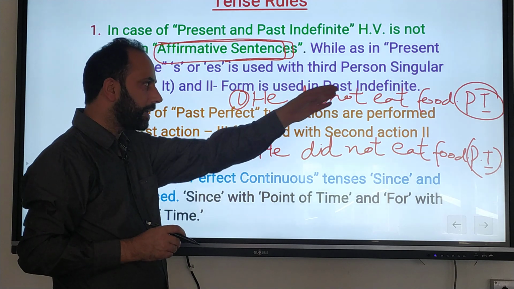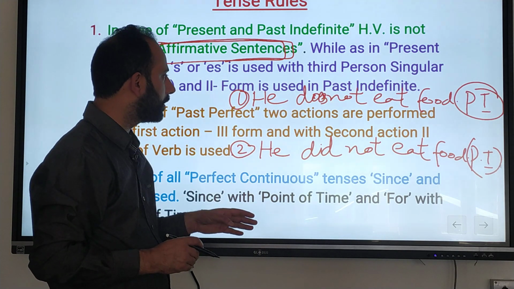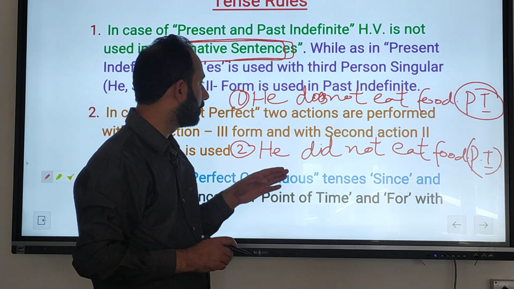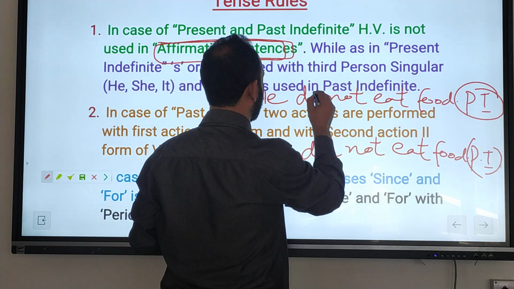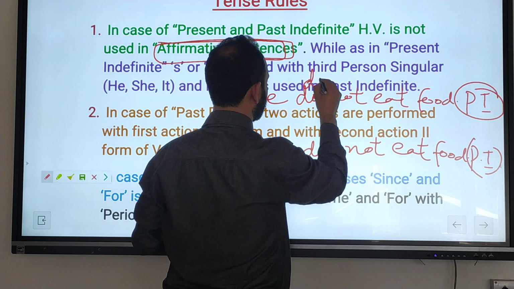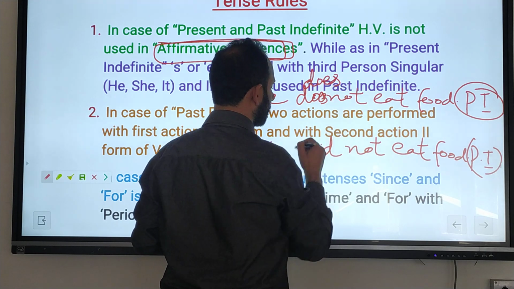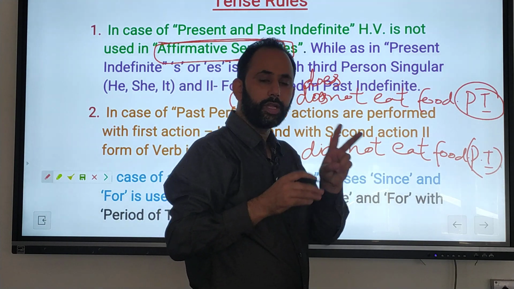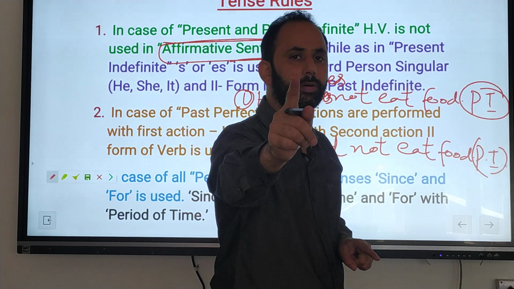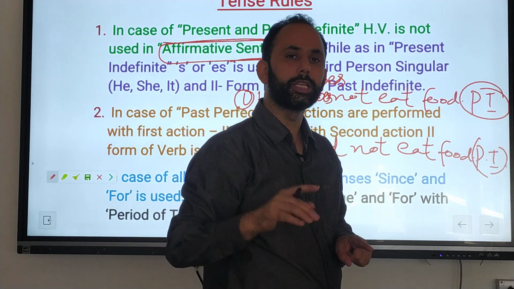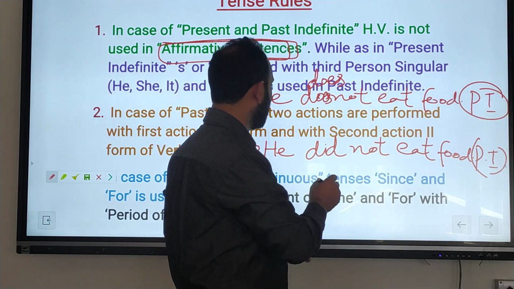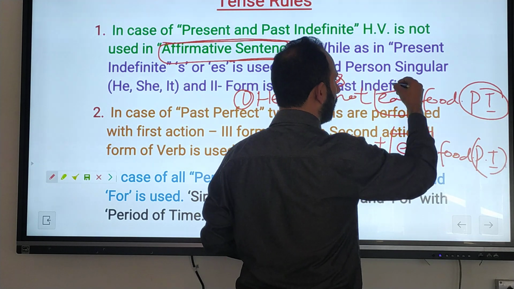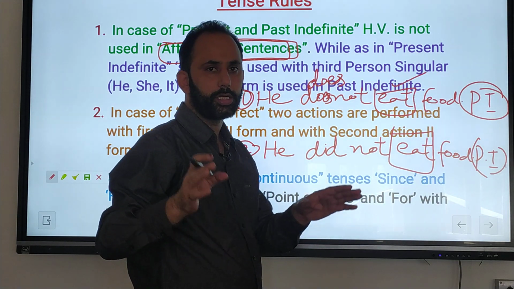How did you identify which type of sentence this is? I already told you that with indefinites we use the first form of verb. Wherever you see the first form, you can say, sir, it is indefinite. Here is first form eat and here is first form eat. We come to the conclusion that it is indefinite.